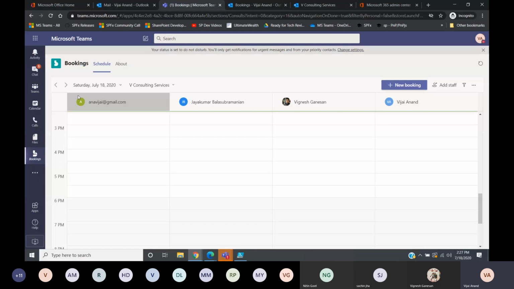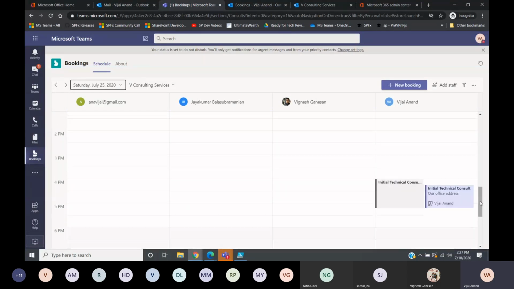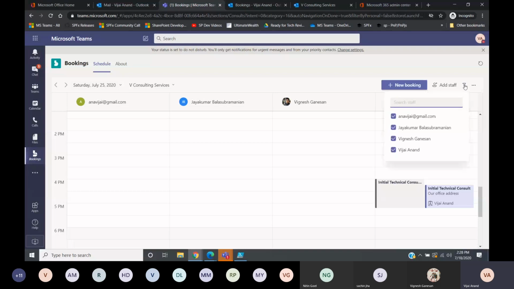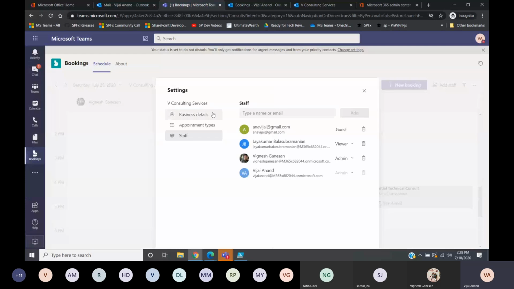Because there were 4 staff, Vijay Jayakumar, Vignesh and Vijayanand, you can manage them the same way. I think I booked an appointment on the 25th, and I can see the invite over here. Now I have only 4 staff, so it is easy to manage. In case I have multiple staff, I can filter here. If I want only these 2, Vignesh and Vijay, I can filter over here. If I want to add a staff member, I can add one here. I can also delete staff, change roles, or add a new staff member from here.